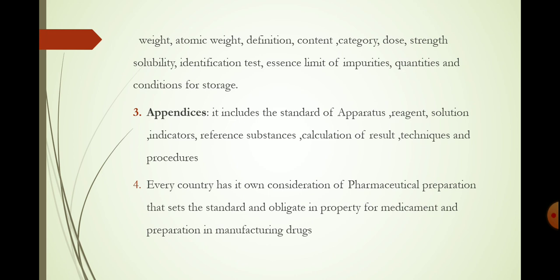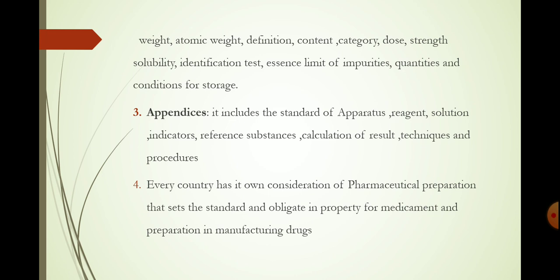They include the standards of apparatus, reagents, solutions, indicators, reference substances, the calculation of results, techniques and procedures. So the monograph contains the total description of your drug, like molecular formula, molecular weight, atomic weight, category, content, strength, dose, solubility, identification test, the limit of impurity, quantity and condition of storage of your drug.